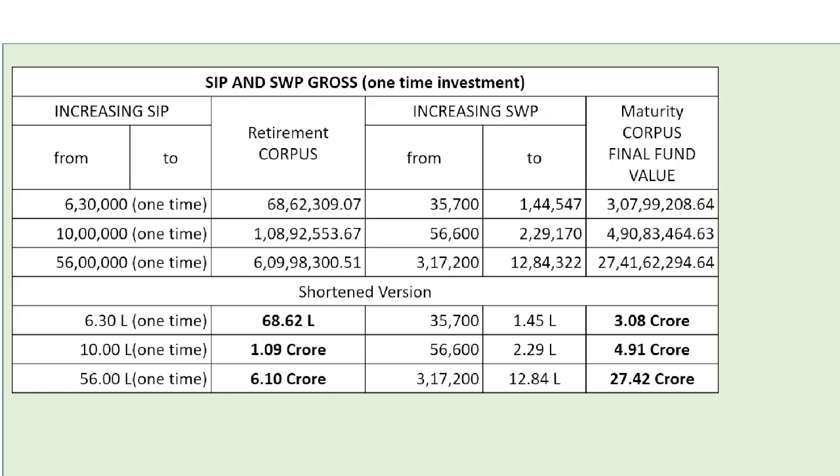Similarly, with 56 lakh one time money, the corpus in 20 years can be 6.10 crore, and pension would be 3.17 lakh to 12.84 lakh, and the maturity corpus would be 27.42 crore.